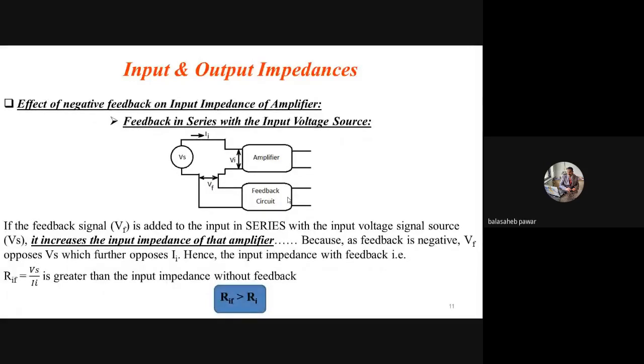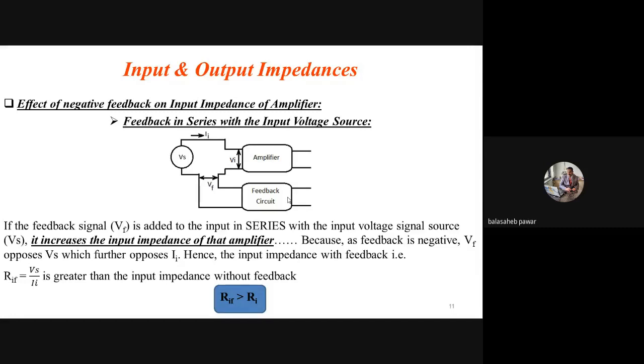Okay. So first of all, we discuss the effect of negative feedback on the input impedance of that amplifier. Input impedance means the impedance looking from the input side, and similarly output impedance is looking from the output side. Now, generally two processes we are doing in feedback amplifiers: one is mixing and another one is sampling.